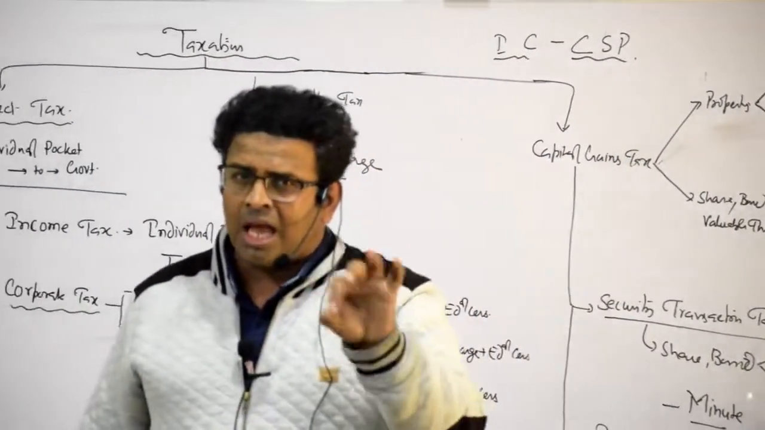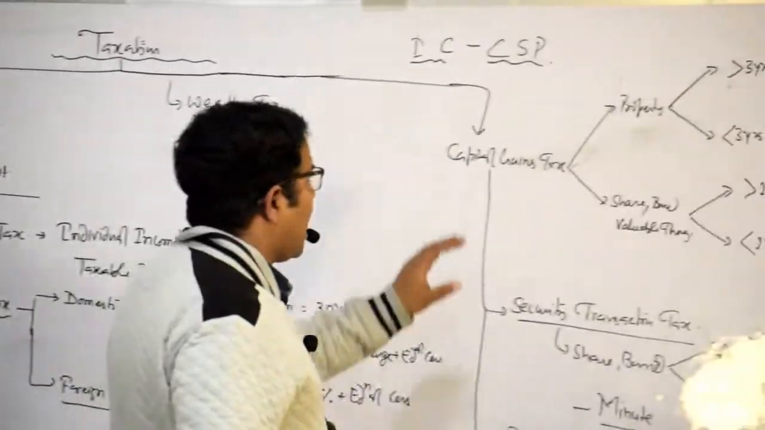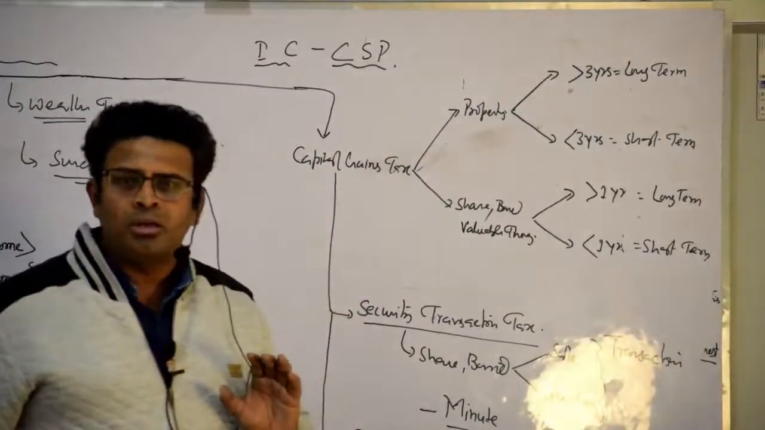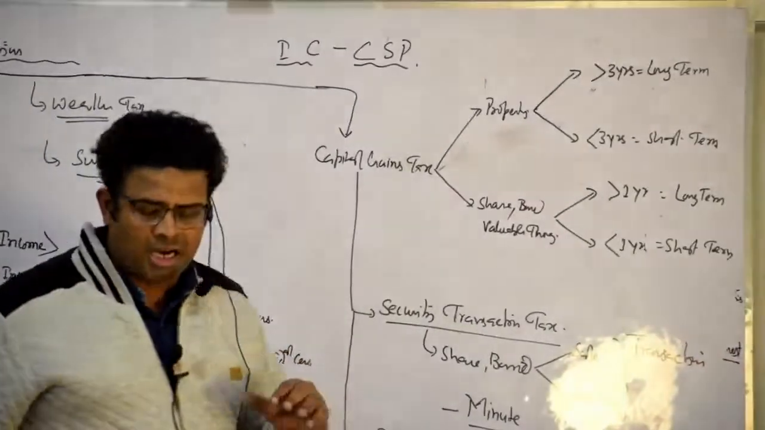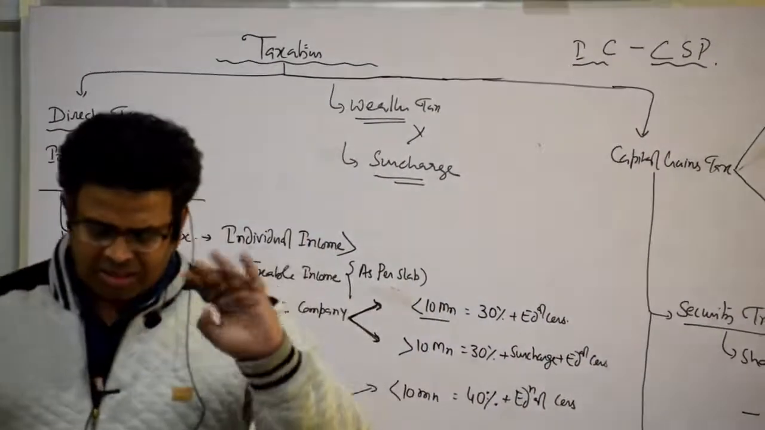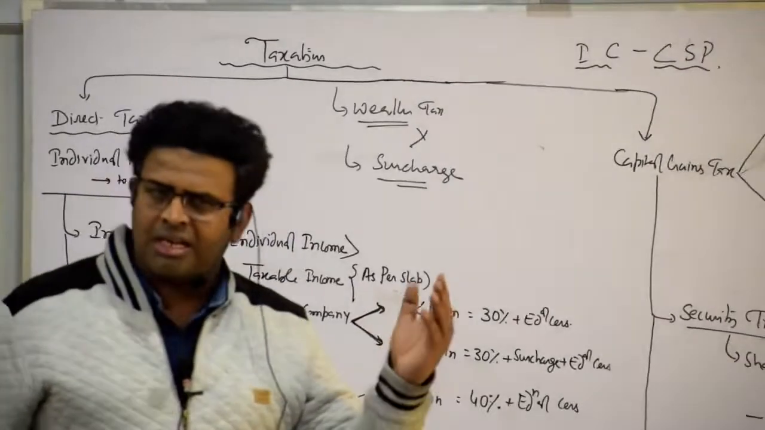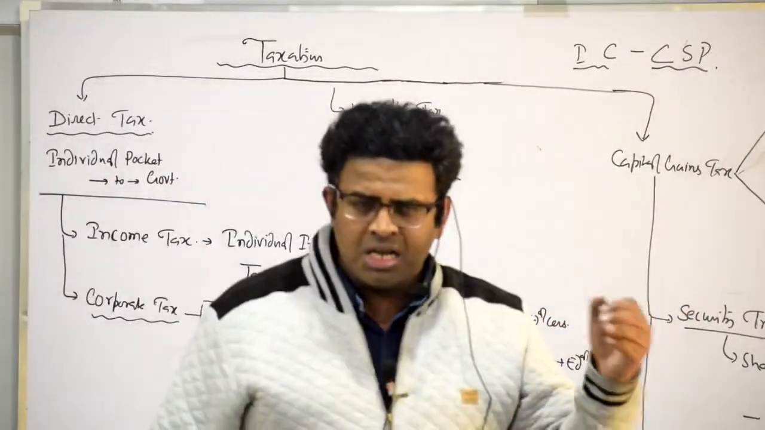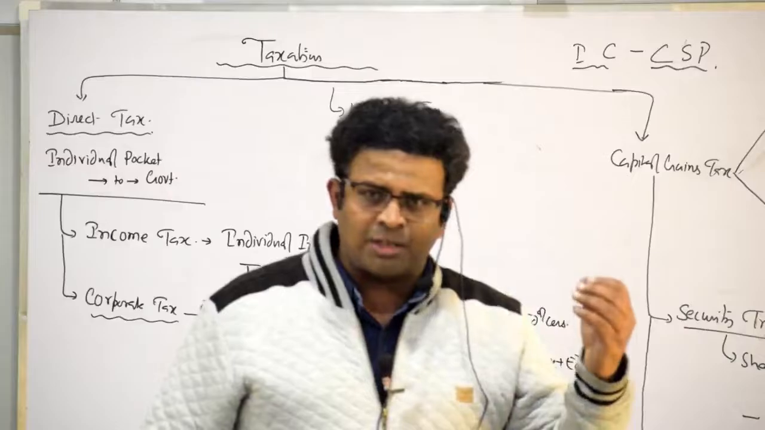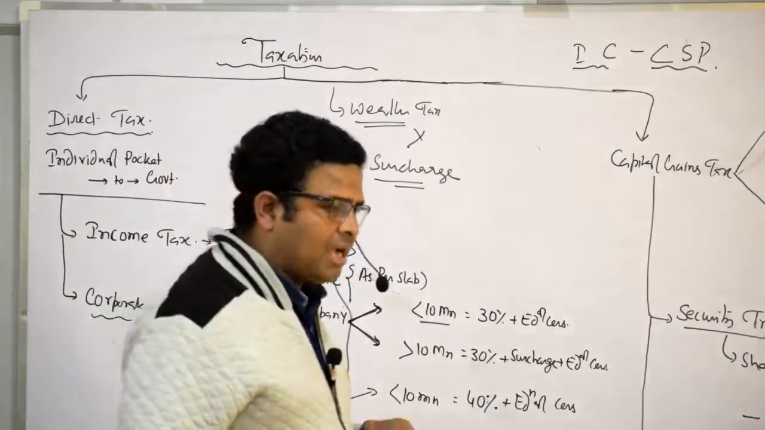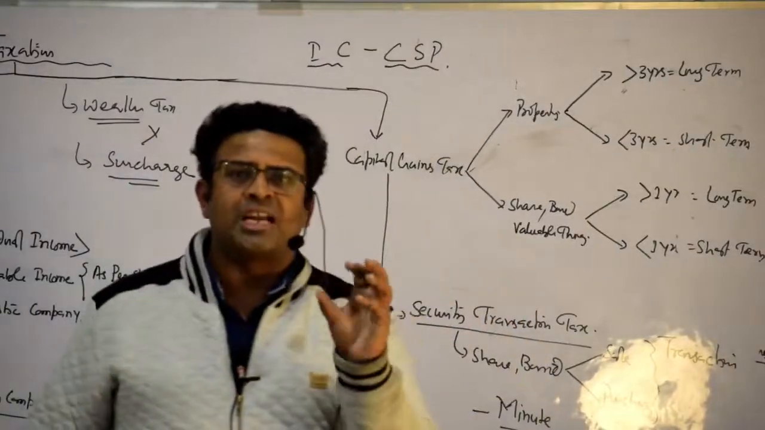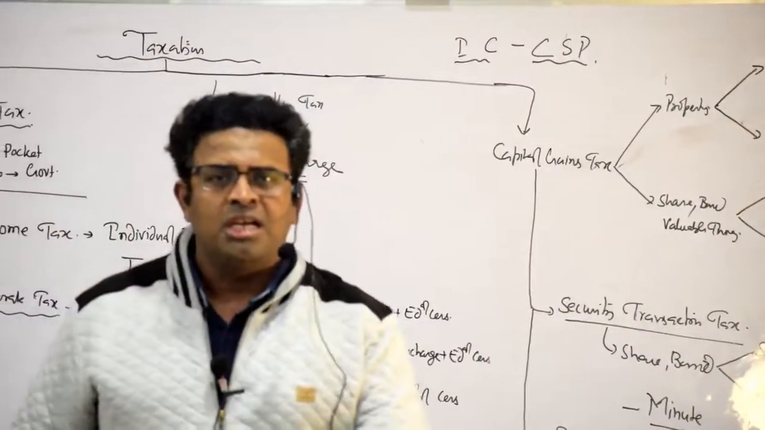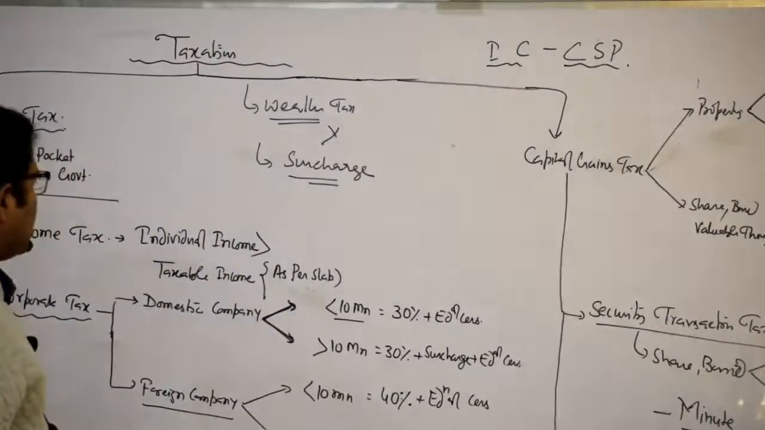Capital gains tax, and S for securities transaction tax, and P for perquisite. Is it clear? So the direct taxes are IC, and then we become commissioner of secret police. Yes or no? CSP means C is capital gains tax, S is securities transaction tax, and P is perquisite. And perquisite का मतलब होता है employee. Perquisite means employee.